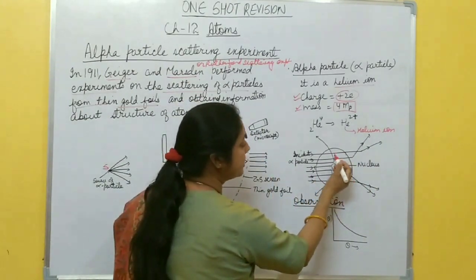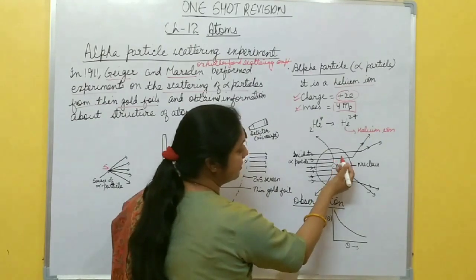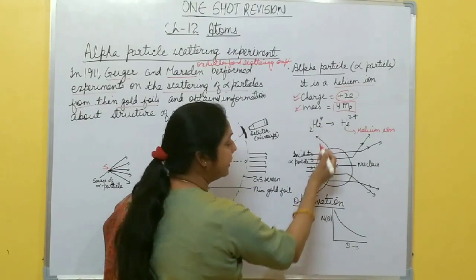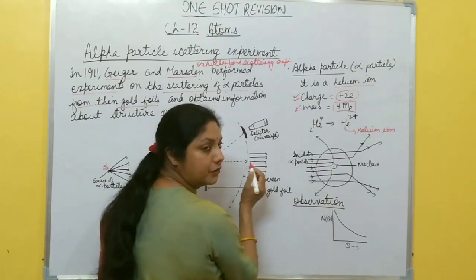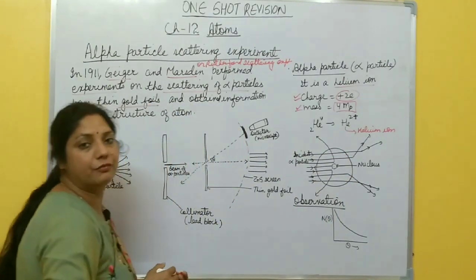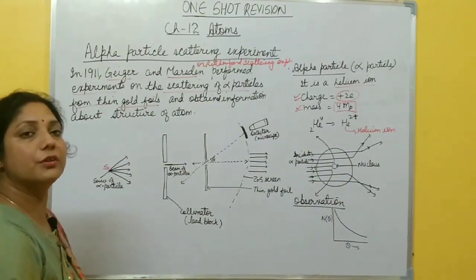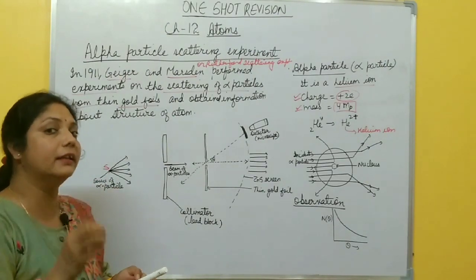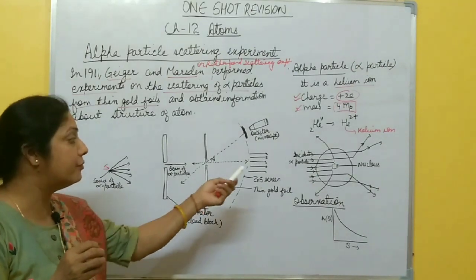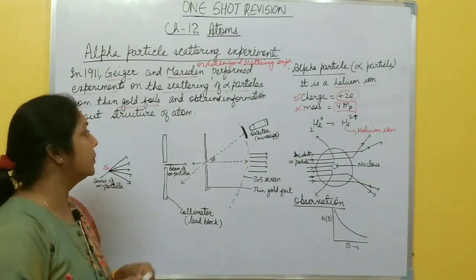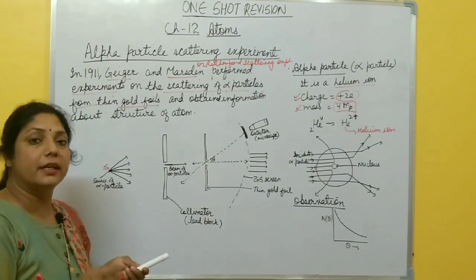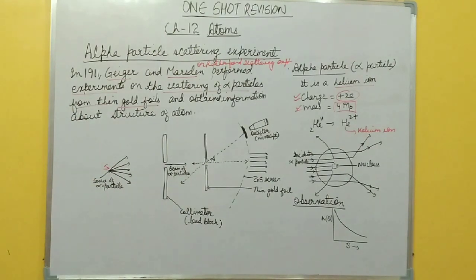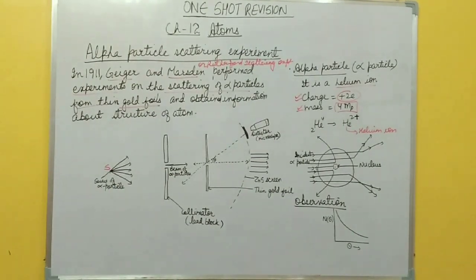Some of the alpha particles are scattered through a small angle theta. Some of the alpha particles are scattered through 90 degrees. Some of the alpha particles bounce back, scattered through 180 degrees. Why does this scattering of alpha particles take place? On the basis of this experiment, Rutherford came to a conclusion about what is present inside the atom with the help of which these alpha particles are scattered. So on the basis of this experiment, Rutherford gave a structure of the atom. Please take a screenshot of this first, then we'll discuss the different observations and conclusions on the basis of